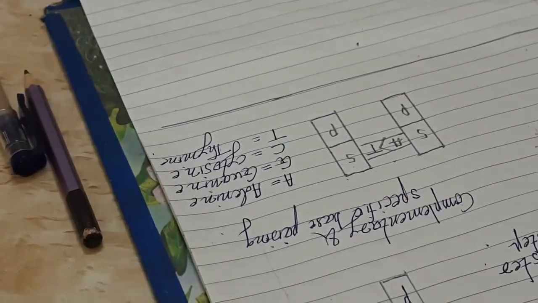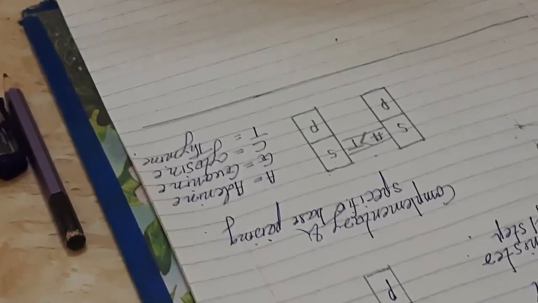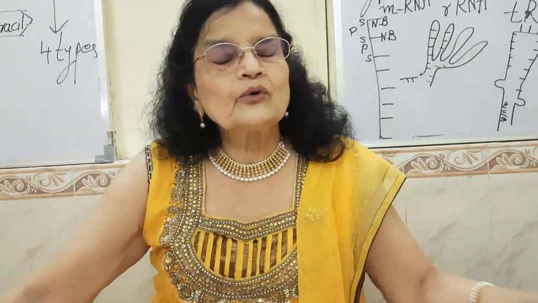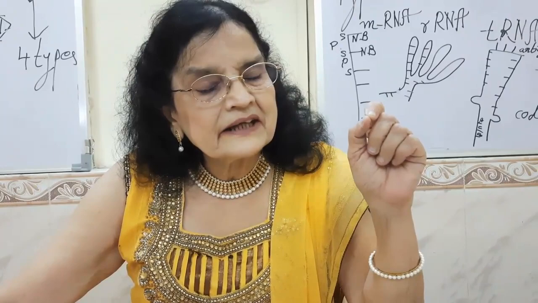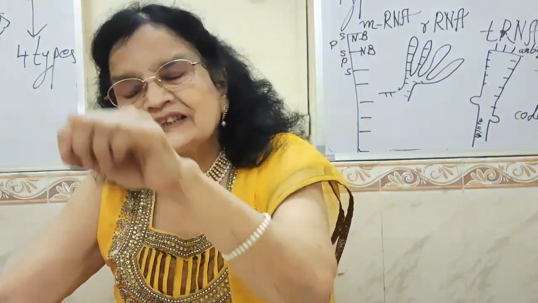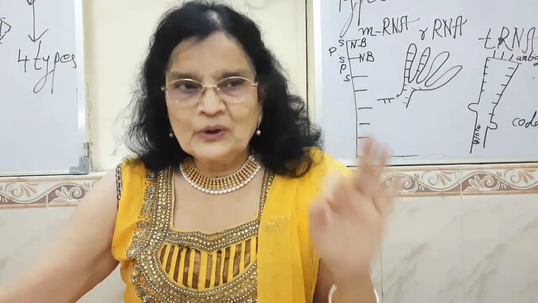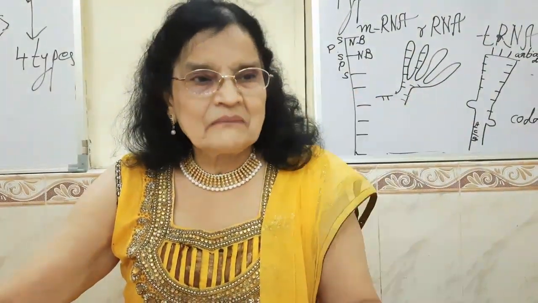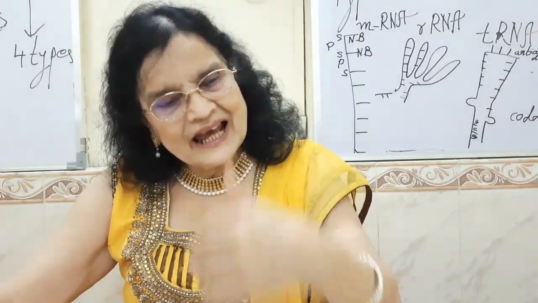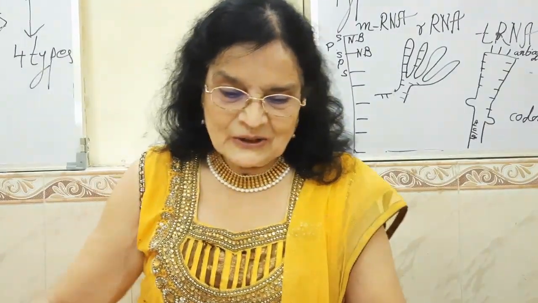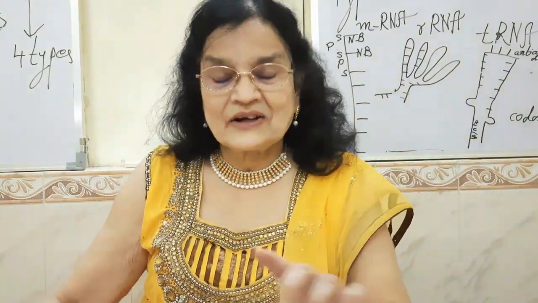Now let me tell you one secret, students. The examiner has to check 200 to 250 papers every day. Where is the time to go through each and every word? So we have to give him good figures, good labels, so that he understands immediately that you have understood the answer. So this is DNA structure.